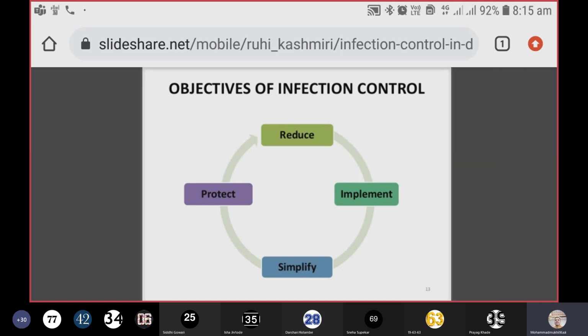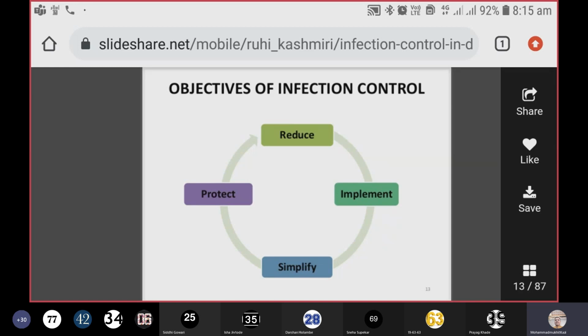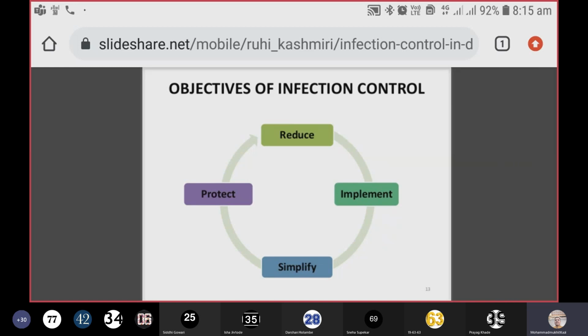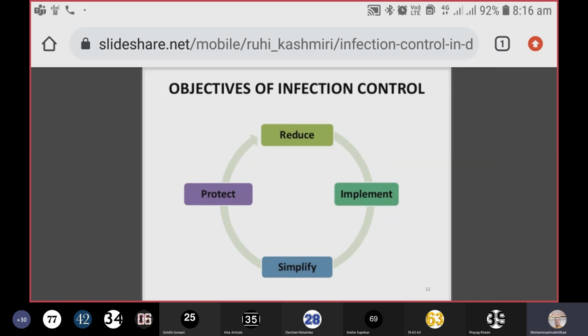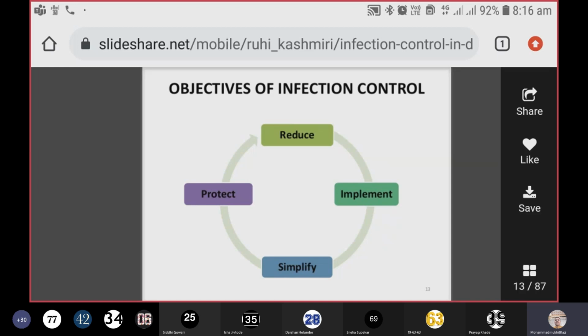Those people can get hepatitis B infection, which is quite commonly seen as a needle stick injury. So we never know from where these infections occur, either in the healthcare workers or in the patients admitted in the hospital. So our objective should be to reduce this burden of infection.